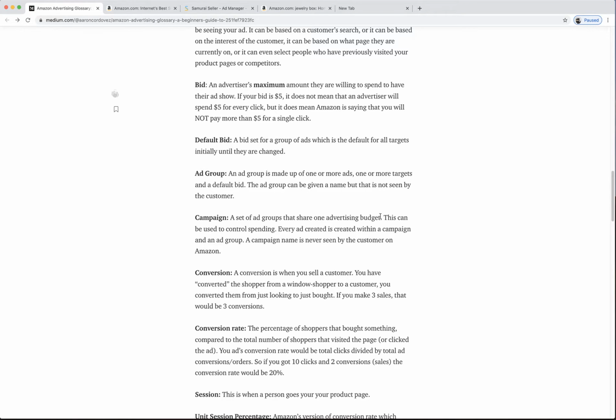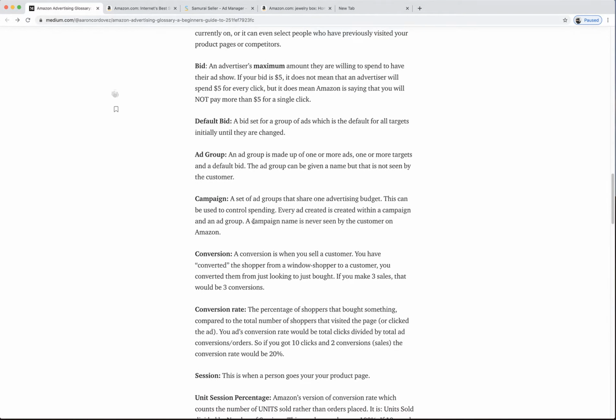Cool. And it's just to control your spending. It's pretty simple. And again, it's just a thing that Amazon uses for you, the advertiser. It's not for the customer.